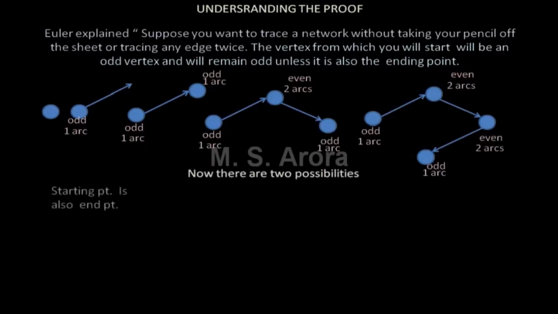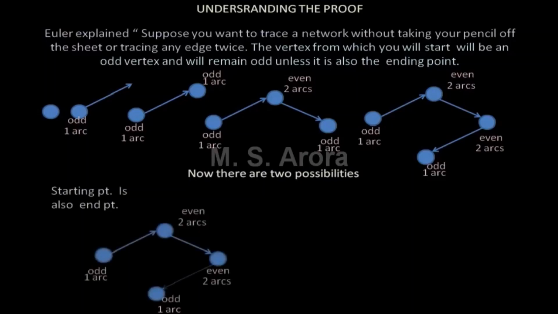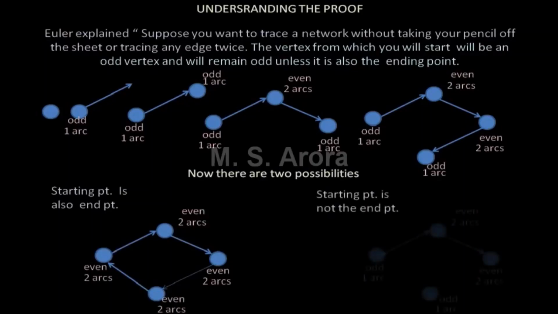Now there are two possibilities. Starting point is also ending point. In that case, all the vertices will be even. And if the starting point is not the ending point, then exactly we will have two odd vertices.